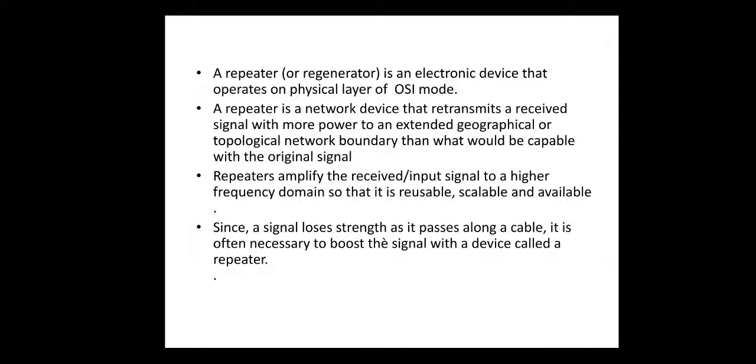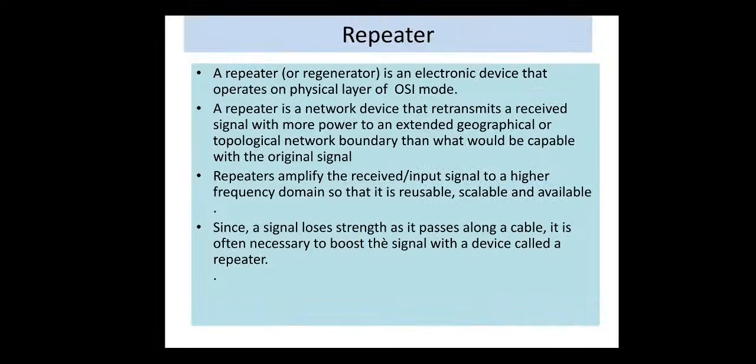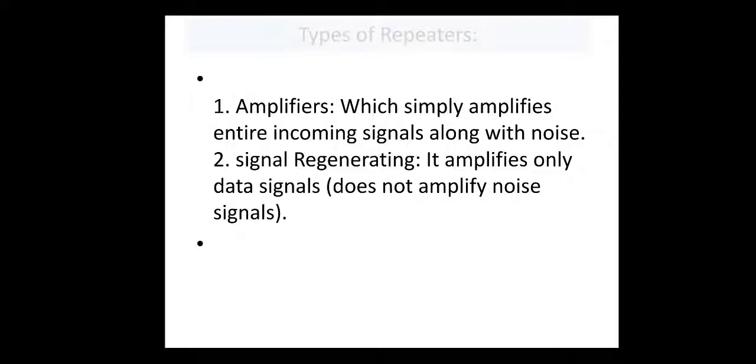Repeaters amplify the received or input signal to a higher frequency domain so that it is reusable, scalable and available. Since a signal loses strength as it passes along the cable, it is often necessary to boost the signal with a device called repeater. Types of repeater: amplifier and signal regenerating. Amplifier simply amplifies the incoming signal along with noise, and signal regenerating amplifies only the data signal, not the noise signal.